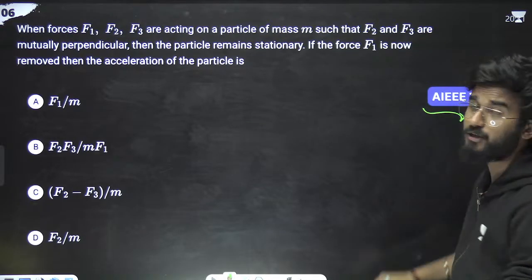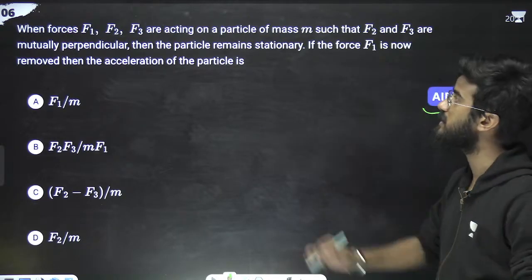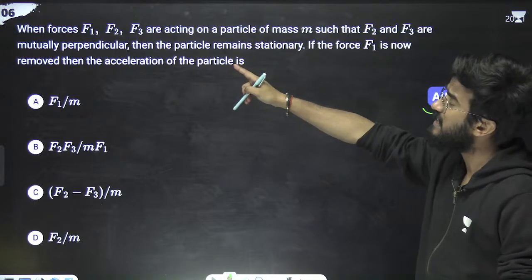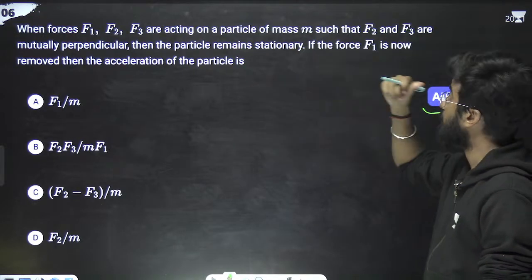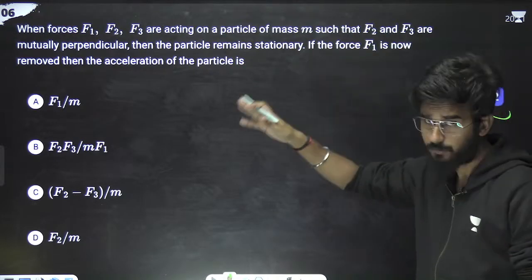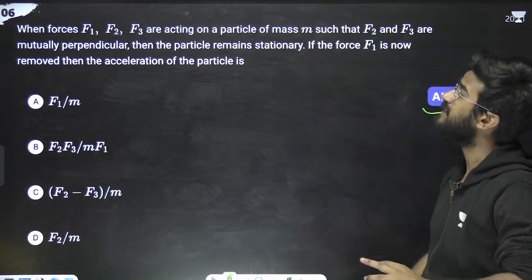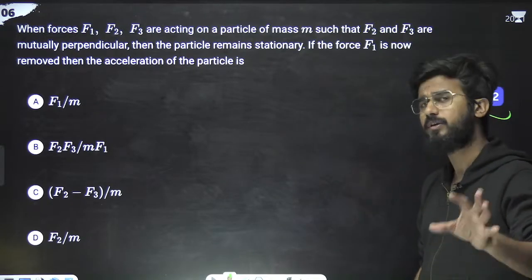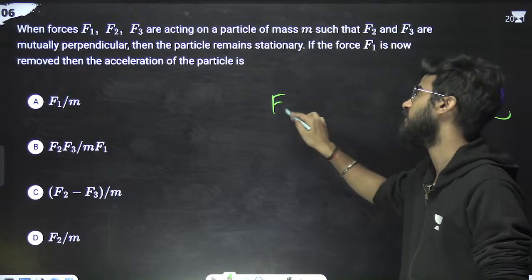Next question from AIEEE 2002. Why have I put this question here? Just read the question. When three forces F1, F2, F3 are acting on a particle of mass m such that F2, F3 are mutually perpendicular, same question. Then the particle remains stationary. Again, same thing. When the particle is stationary, then F1 is equal to what?